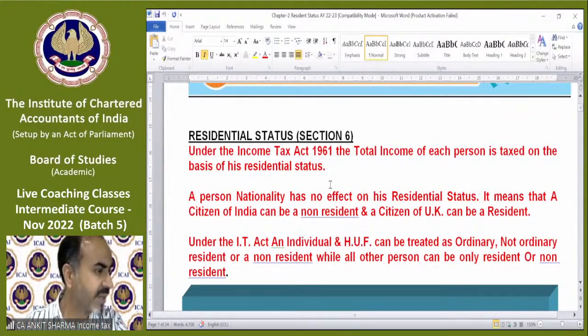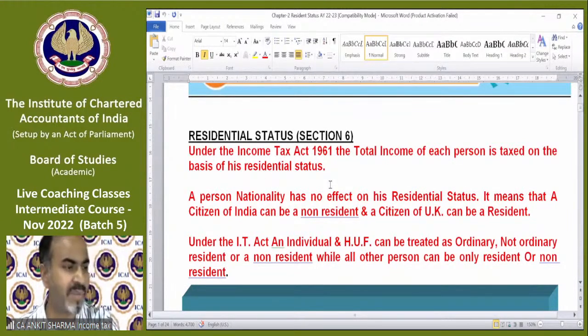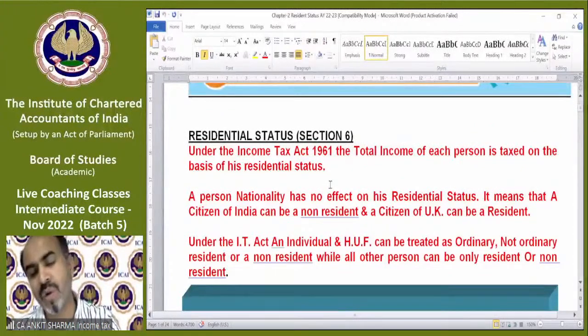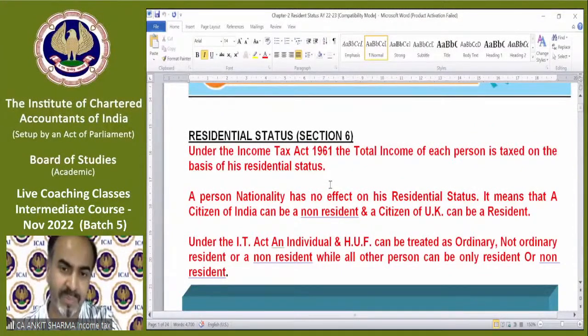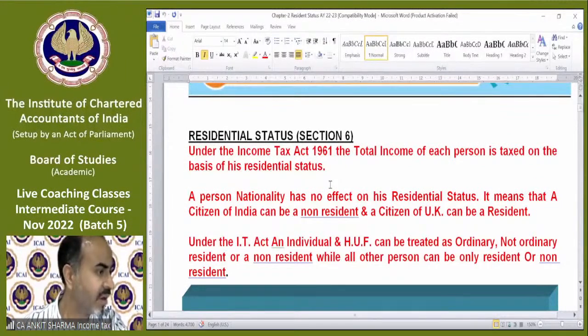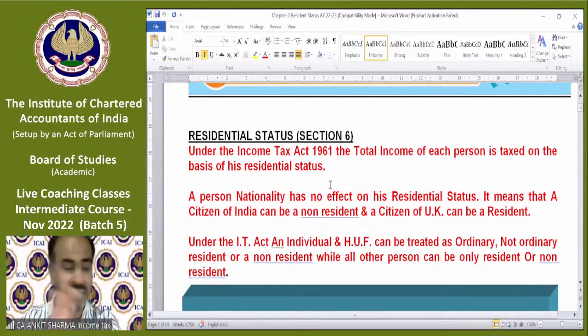Mukta is asking, suppose my parents have UK citizenship, but I was born in India. Can I have more than one citizenship? Citizenship can be one or more. That's a different concept. But if it is written in the passport that you are from India, I will consider you a citizen of India. Okay, I told you, Rajat or Yajat, I will explain that illustration once we complete this topic.